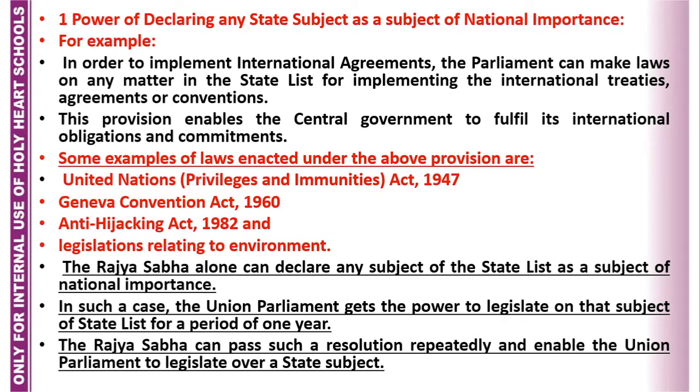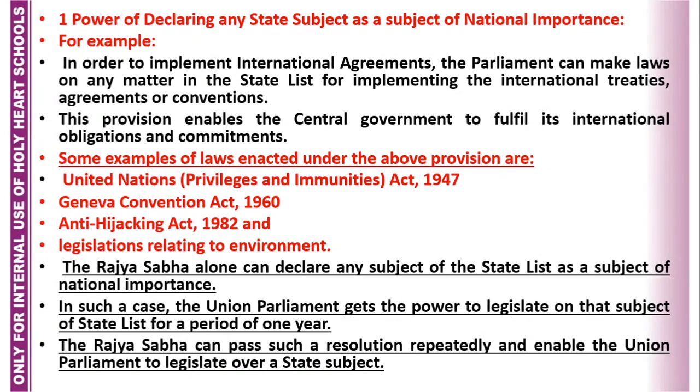In such a case, the Union Parliament gets the power to legislate on that subject of state list for a period of 1 year. Yes, students, the Union legislature can work on that subject only for a period of 1 year. The Rajya Sabha can pass such a resolution repeatedly and enable the Union Parliament to legislate over a state subject.